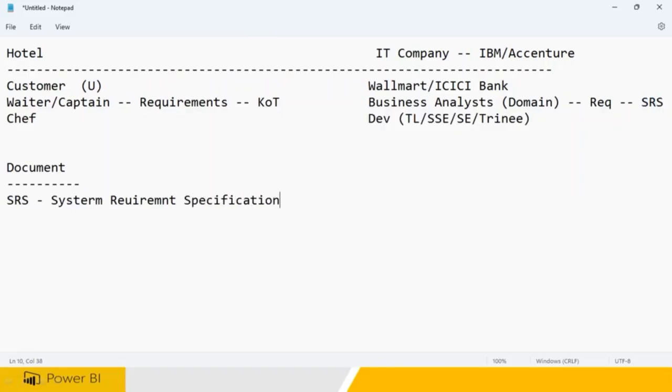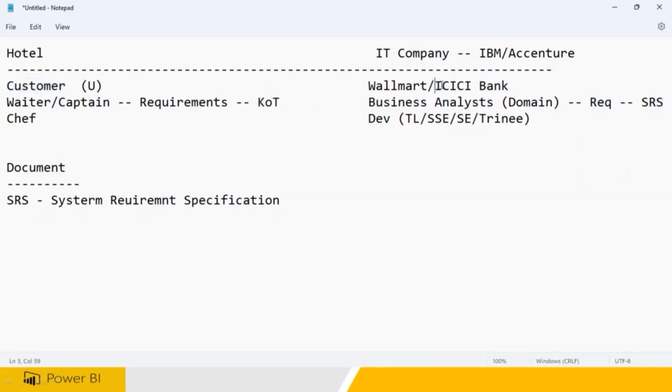Whenever you take the order as a waiter or captain in the hotel, you need to write it down as documentation, right? What is that? It is a KOT, kitchen order token. Clear? So who's going to be preparing this SRS? The business analyst is the guy. He's not one guy. Three to four people will be there to gather the requirements, not only one guy. Remember, ICICI Bank is not a single customer like in the hotel example.